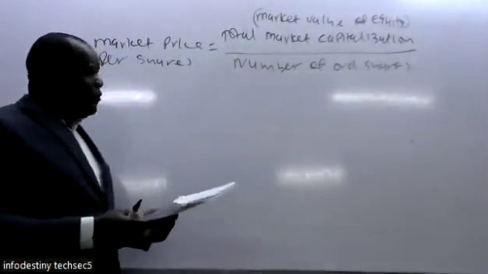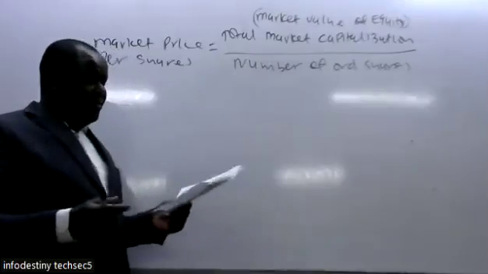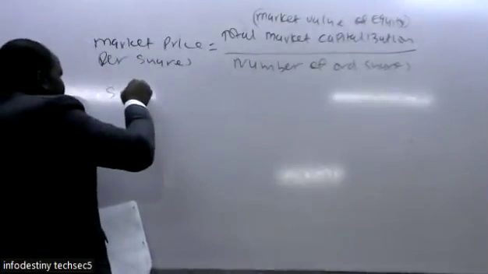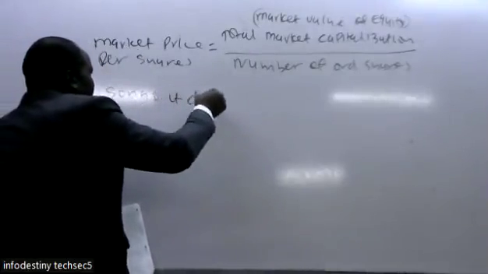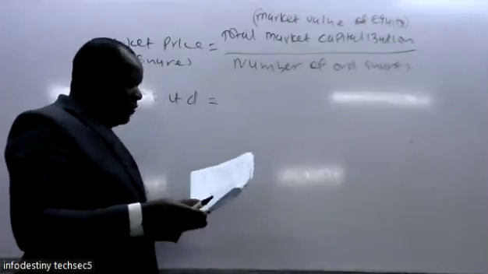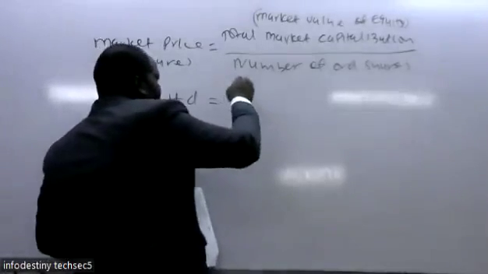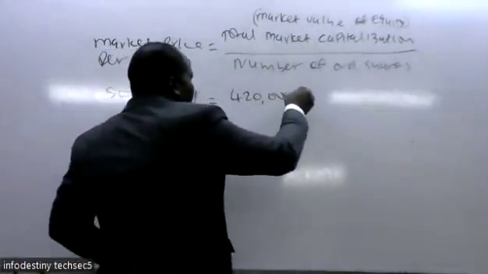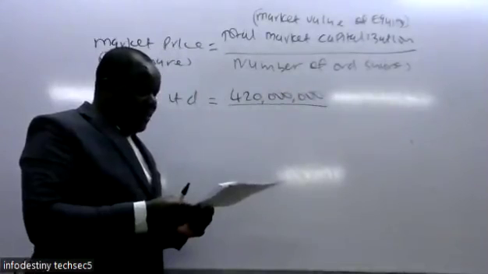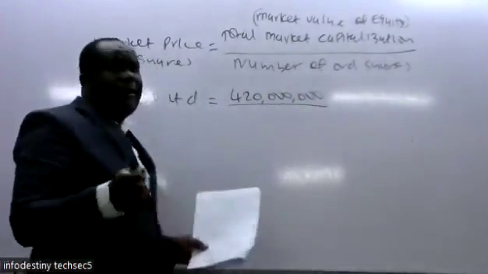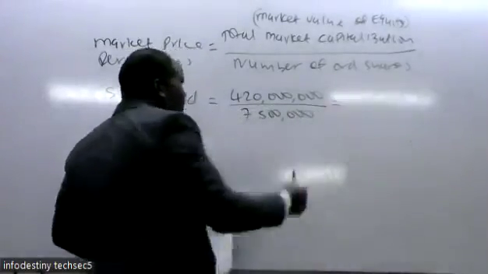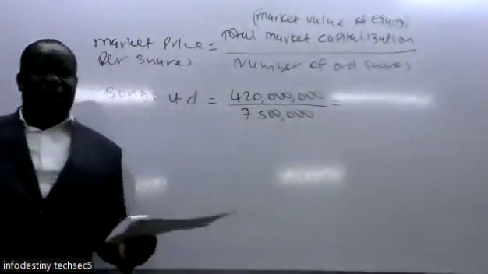So we shall first compute for each, then we combine them together. We start with the one for Songo Limited. Total market capitalization is 420 millions, divided by the number of issued shares, which are 7.5 millions. So that will be for Songo Limited.